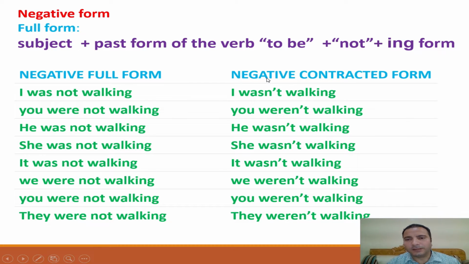And this is the negative contracted form. I wasn't walking. Look here, I use an apostrophe instead of the letter o. So you weren't, he wasn't, she wasn't, it wasn't, you weren't, they weren't.